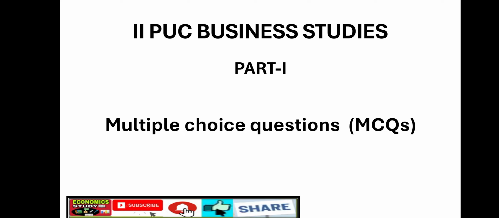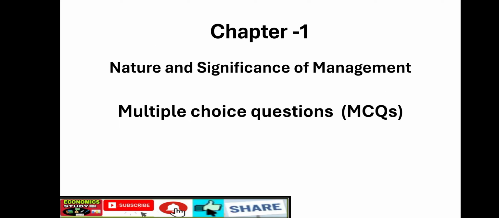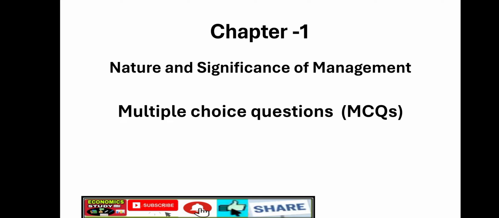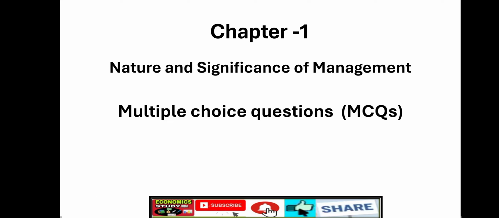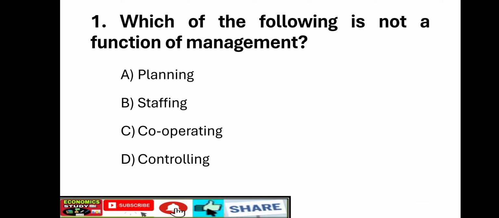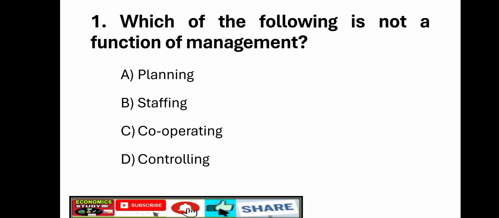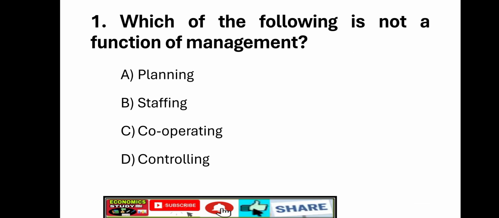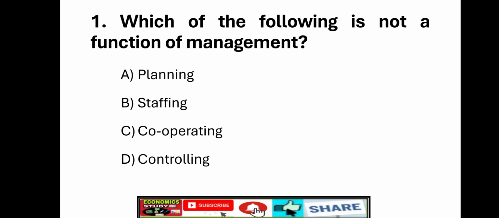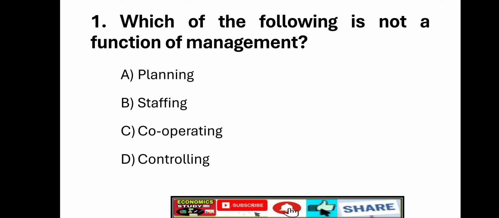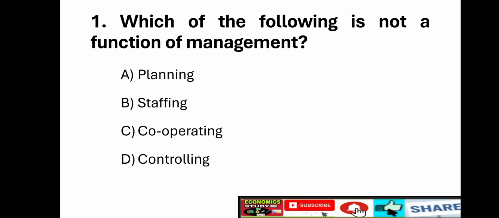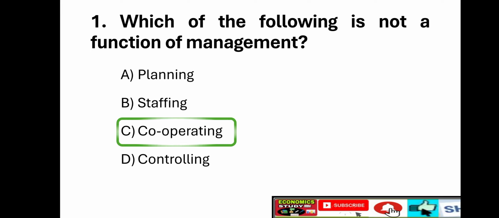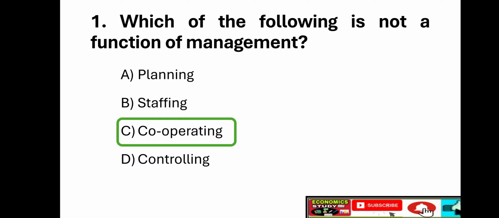Let us discuss first question. Chapter 1, Nature and Significance of Management. In that, we are going to discuss the MCQ questions. Okay, first question. Which of the following is not a function of management? Option A, planning. Option B, staffing. Option C, cooperating. Option D, controlling. Right answer is option C, cooperating.